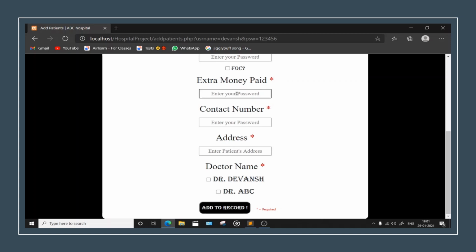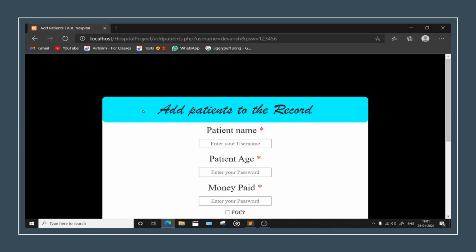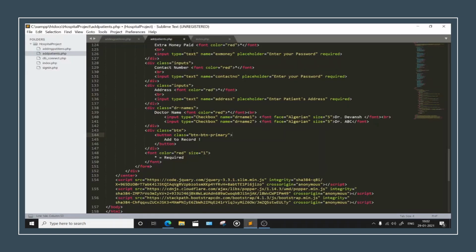So if this is 0, then what to do? Else, if this is not 0, then what to do? I want you all to research this out, or if you know, then please do it, and check it. Try all these things, because they will help you in future, right? Okay, so this was one thing.